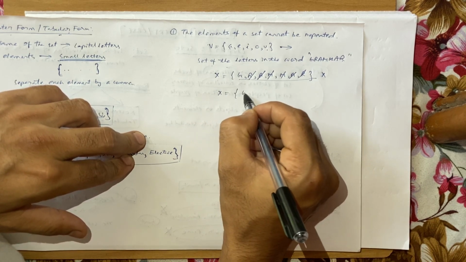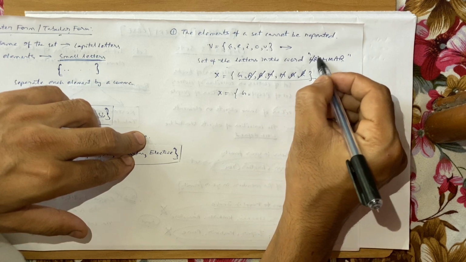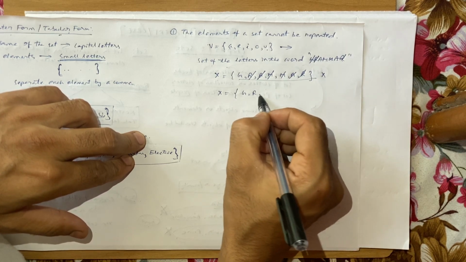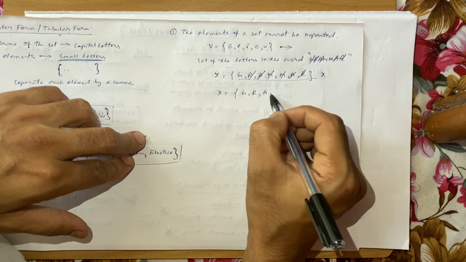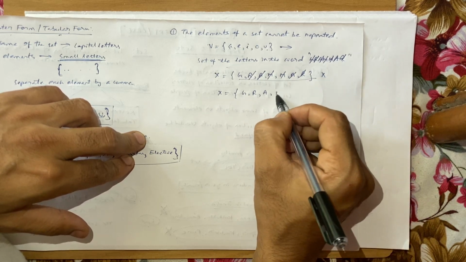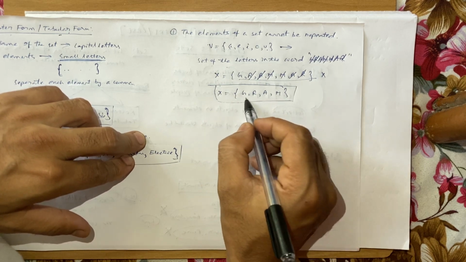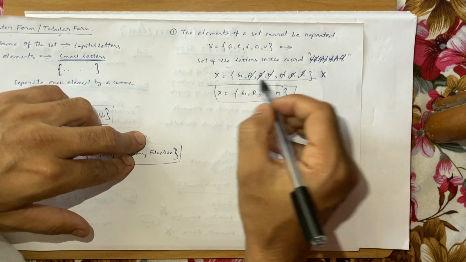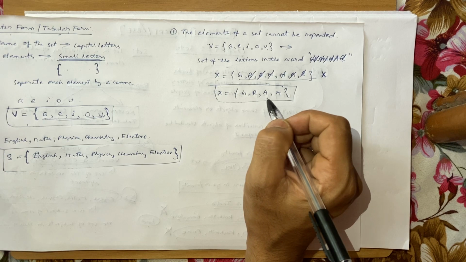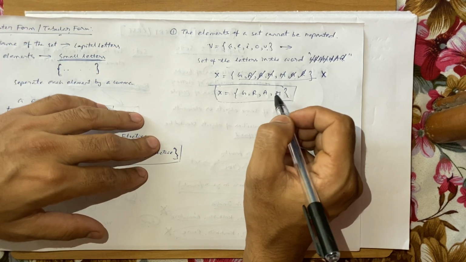X is equal to G, then use the R, there are 2 R's, so just take 1 R, then A, there are 2 A's, so just take 1 A, and there are 2 M's, so just take 1 M. So this is the correct way to represent a set in which we have not repeated any element. This was wrong because we have done repetition of elements. So I hope this is clear to all of you.